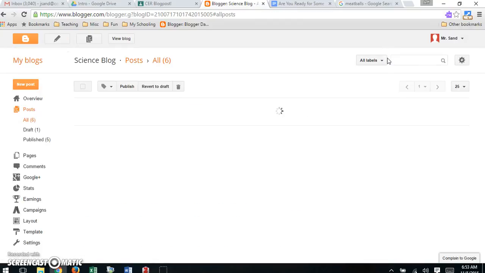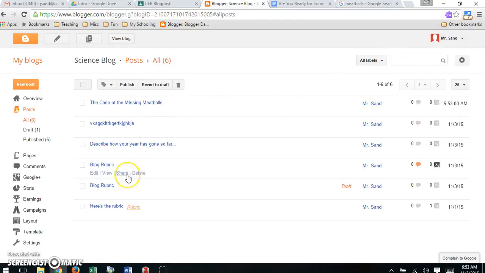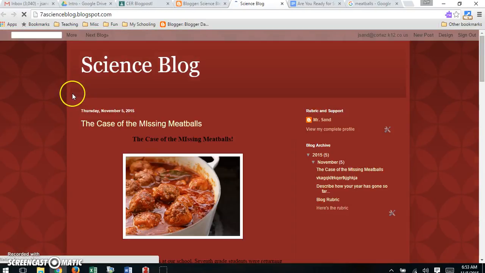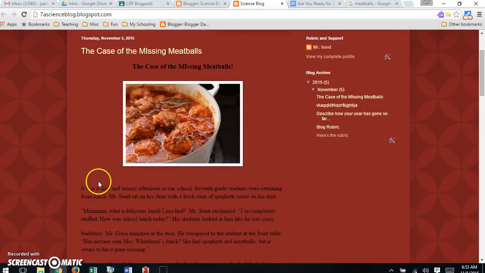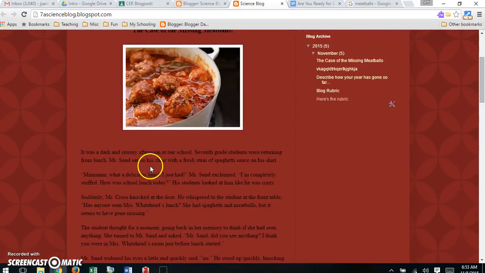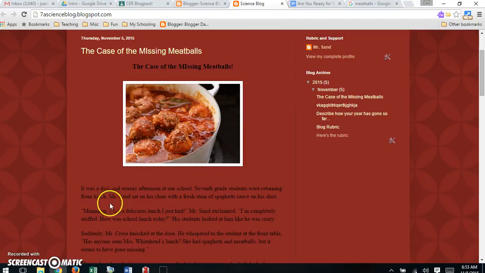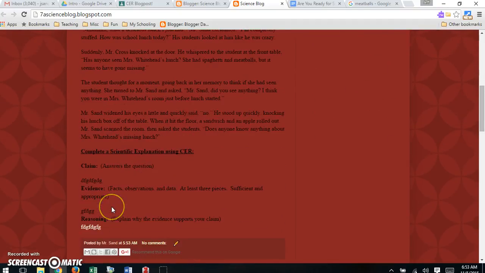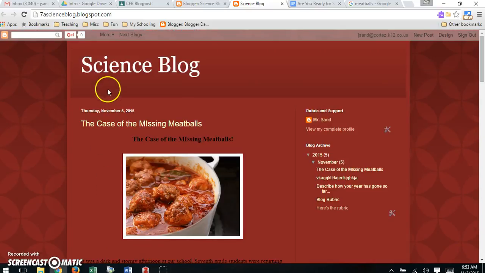Publish. Let's see what this looks like. Actually, let's just click View Blog. Alright, and here's my work. You can see that black text on this template isn't that awesome. So this might be a time, if you're done and this is your best work, you can go ahead and go back in and change the color so that it really pops a little bit more. Alright, so that's your work for today.